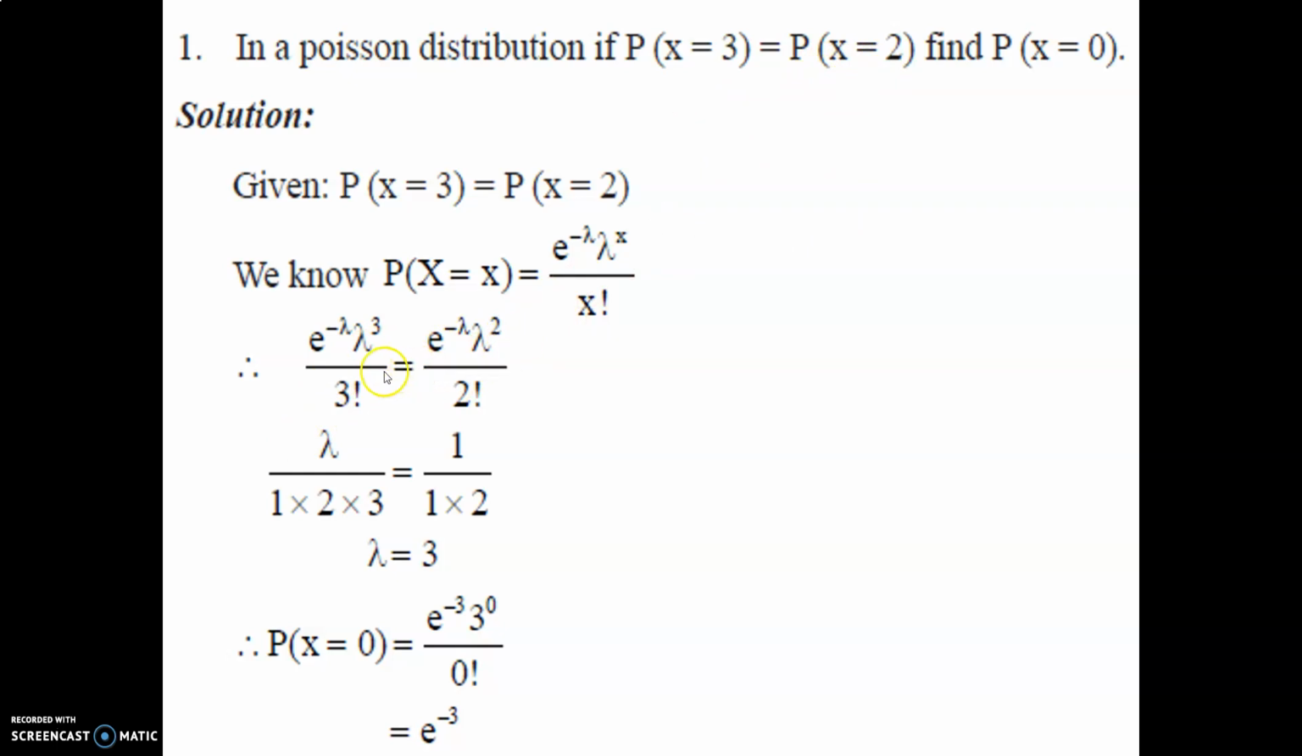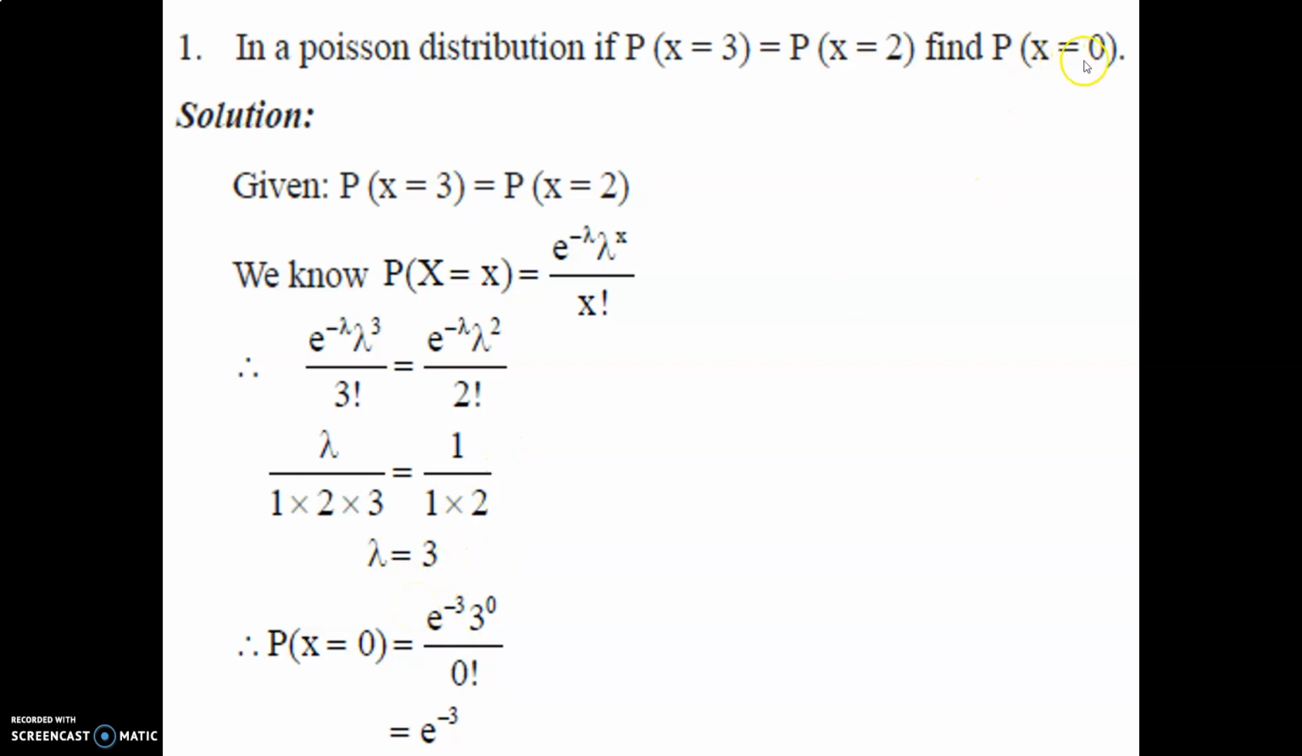That's why we have to put the values x is 3 and 2 in the given expression of the Poisson distribution. e raised to minus lambda, lambda raised to 3 upon 3 factorial is equal to e raised to minus lambda, lambda raised to 2 upon 2 factorial. Here e raised to minus lambda will get cancelled. Lambda cube and lambda square, one lambda remaining. 2 factorial is 1 into 2, 3 factorial is 3 into 2 into 1. Therefore, simplifying, we get lambda is equal to 3, because 1 and 2 will also get cancelled. 3 goes to this side, lambda is equal to 3.